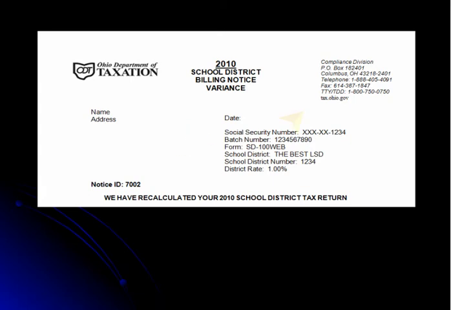On the right-hand side, you will see the date of the letter, the last 4 digits of your Social Security number, a batch number, the form used to file your return, as well as the school district's name, number, and rate. In the upper right-hand corner is the contact information for the Ohio Department of Taxation, including our address, fax number, toll-free phone number, and our website.